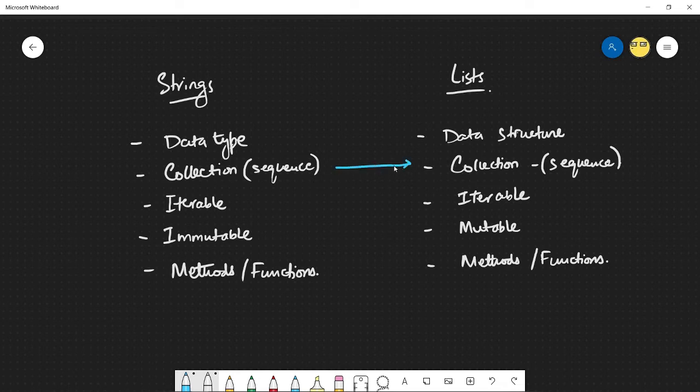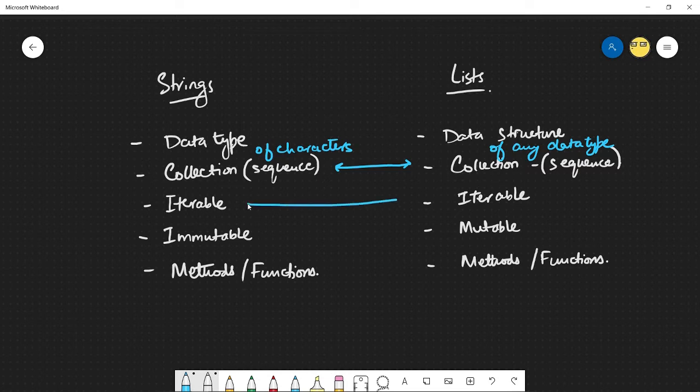So we'll notice that you have the collection for strings. Lists are also a collection. They're both sequences, so order matters. The only difference here is that strings are a collection of characters. So it could be a symbol or a number, but just one of them. While lists can be a collection of any data type, basically. So I can have a list of numbers, I can have a list of characters and strings, I can have a list of both characters and numbers, and I can even have lists of lists themselves. So you get a lot of freedom when you're using lists.